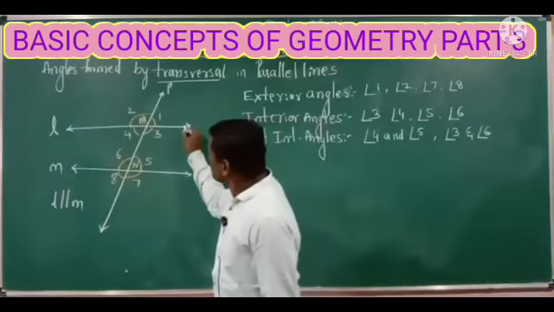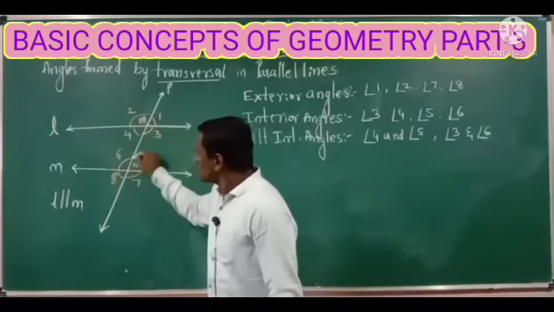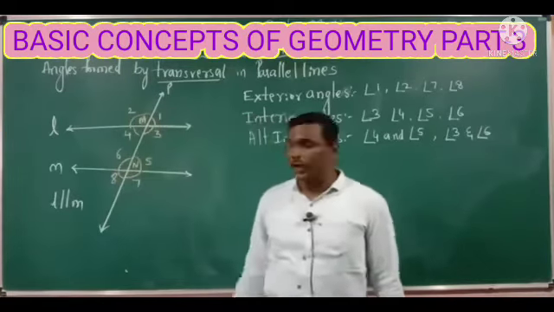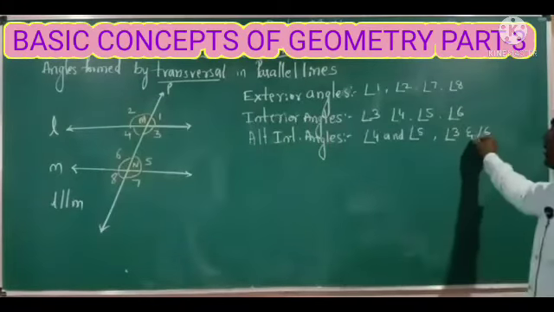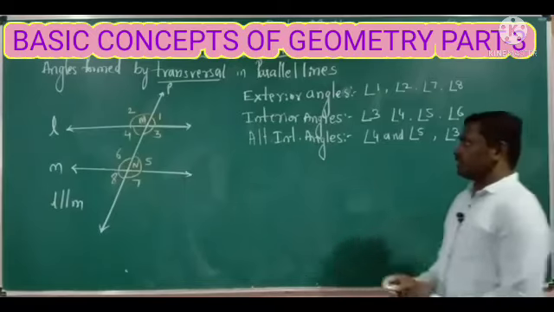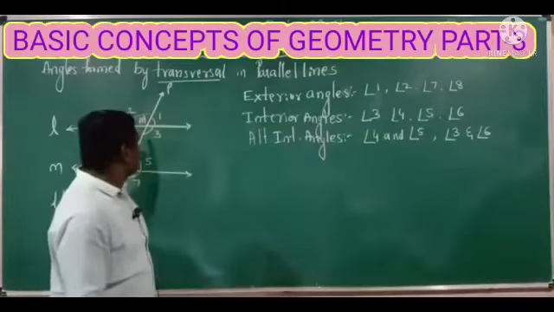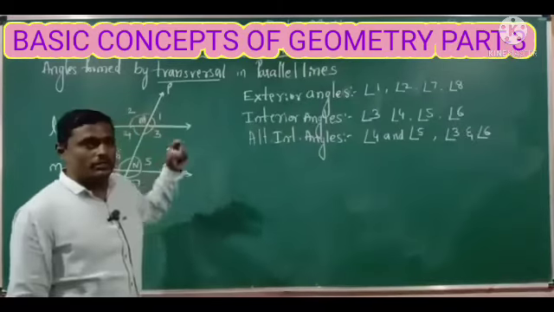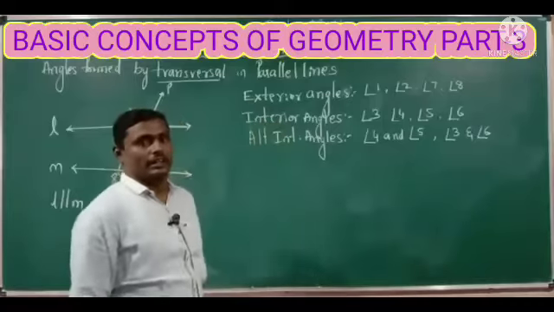Just observe these two lines. These two angles will form a Z-like shape, right? So angle 3 and angle 6 are the second pair of alternate interior angles. So in two parallel lines we are getting two pairs of alternate interior angles.